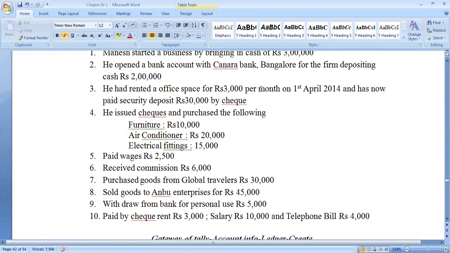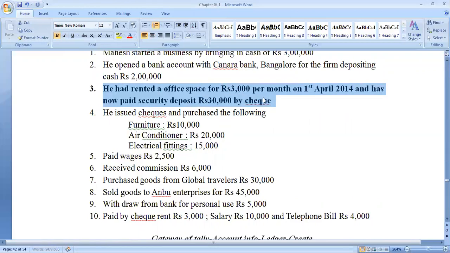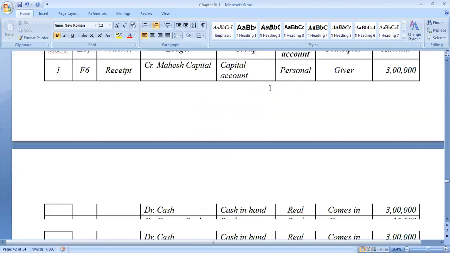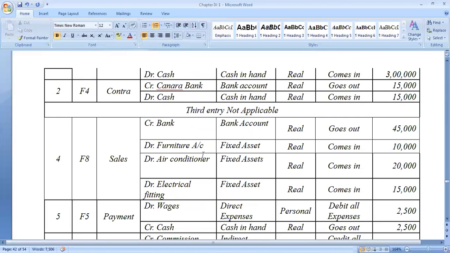So for this amount, he has already paid the security deposit. So there is no transaction which will be recorded here. Very important: no transaction will be recorded in the third one because the amount is equivalent. They have adjusted it by paying a certain security deposit. So the third entry will not be applicable.